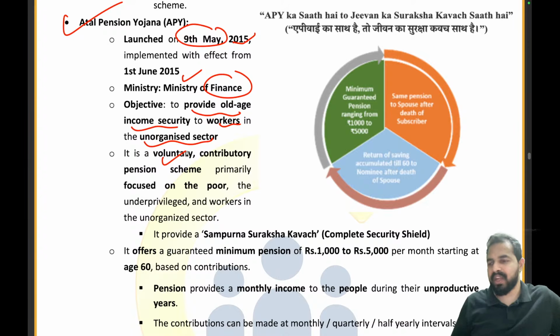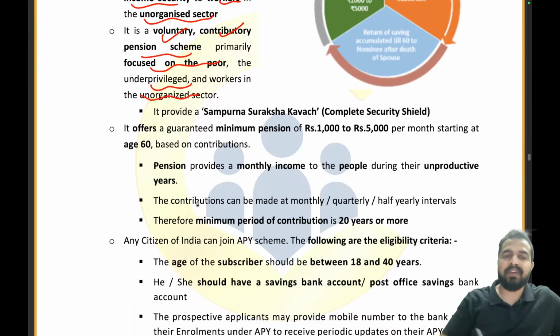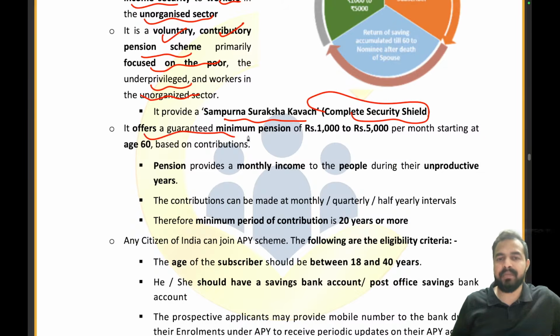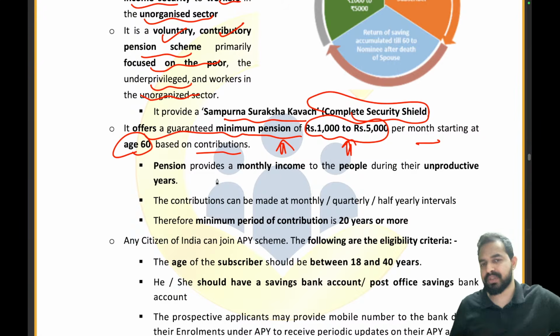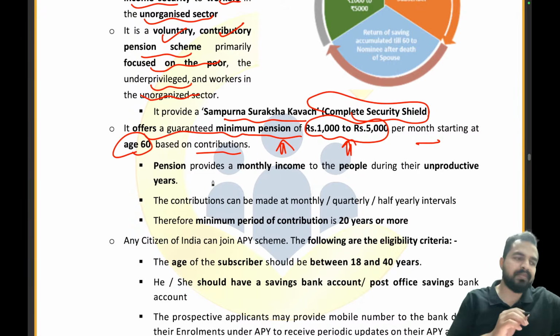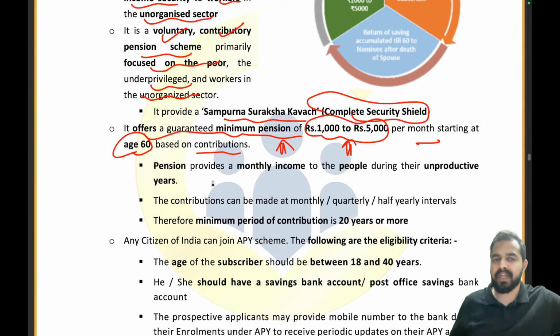It is a voluntary scheme, my dear friends. It is not mandatory for everyone. It is a contributory pension scheme, primarily focusing on the poor, the underprivileged and the workers in the unorganized sector. And it will be providing a Sampoorn Suraksha Kavach, complete security shield. It offers a guaranteed minimum pension of rupees 1000 to rupees 5000 per month, starting at age 60 based on the contributions. Let me tell you, my dear friend, that there is no such minimum or maximum in terms of contribution. I will be telling you the numbers also, don't worry about it.